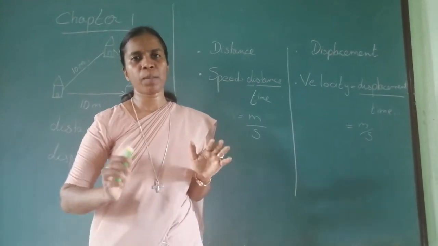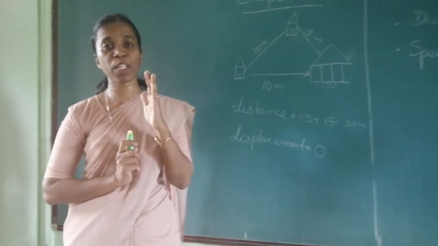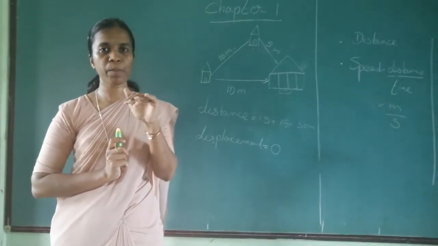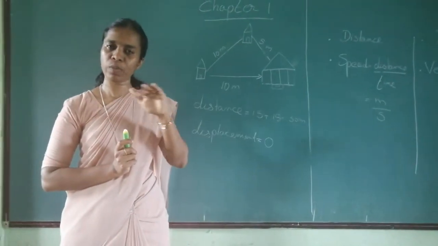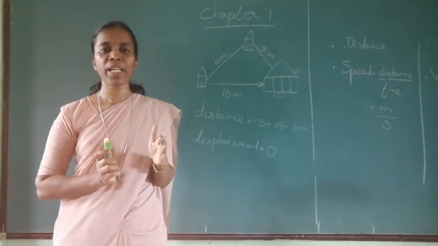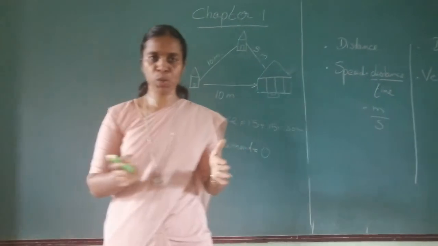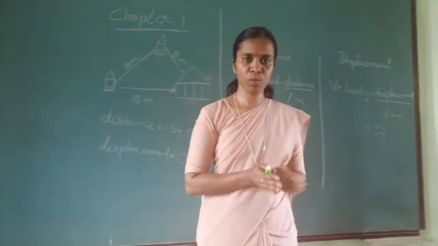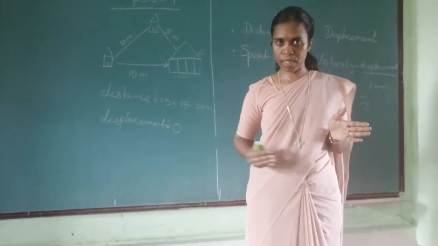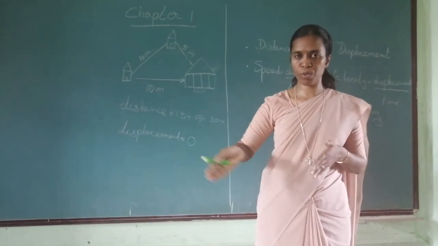Okay. There is something known as uniform linear motion. What do you mean by uniform? Uniform means similar. Linear comes from the word line. Line is always a straight line. Uniform linear motion is when an object, suppose I am here, I am travelling this way. I take 5 minutes to move till here, 5 minutes to move till here, another 5 minutes. So if I am covering equal distance in equal intervals of time, then it is said to be in uniform linear motion.